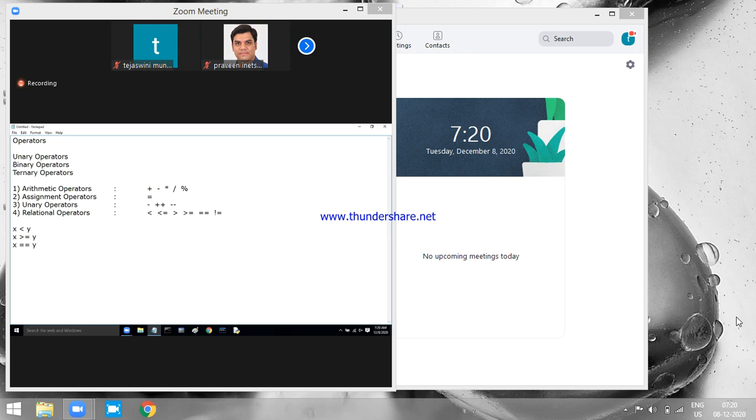And the result of all these operators will be of Boolean type, true or false. Condition satisfied, true. Not satisfied, false. Based on the operation, you get the result as what? Either true or false. Only two outputs will be there. You will not have multiple outputs there. Relational operators.